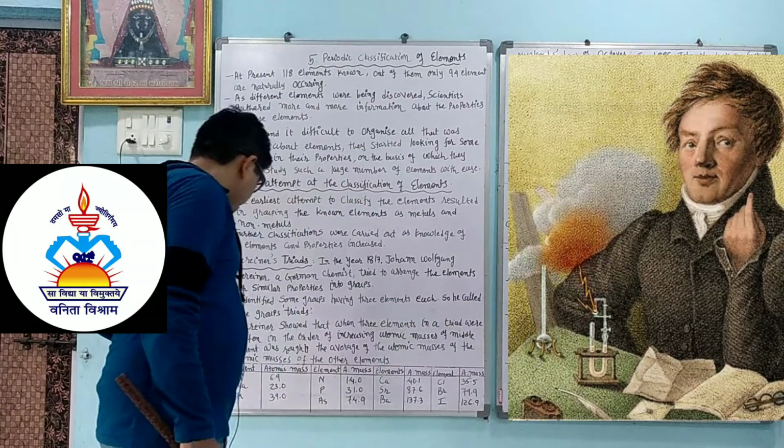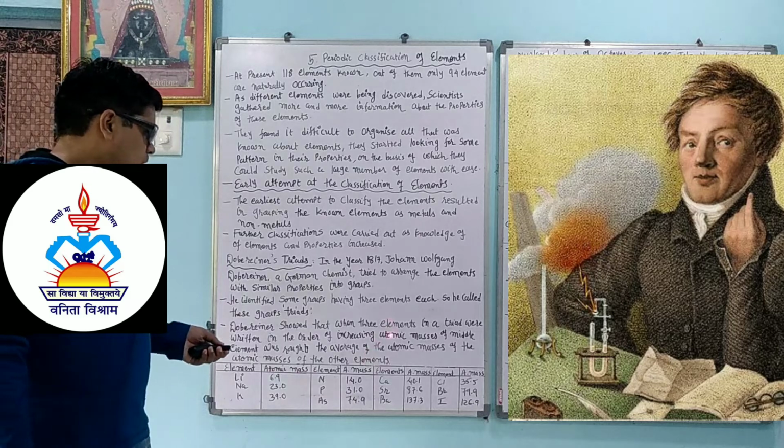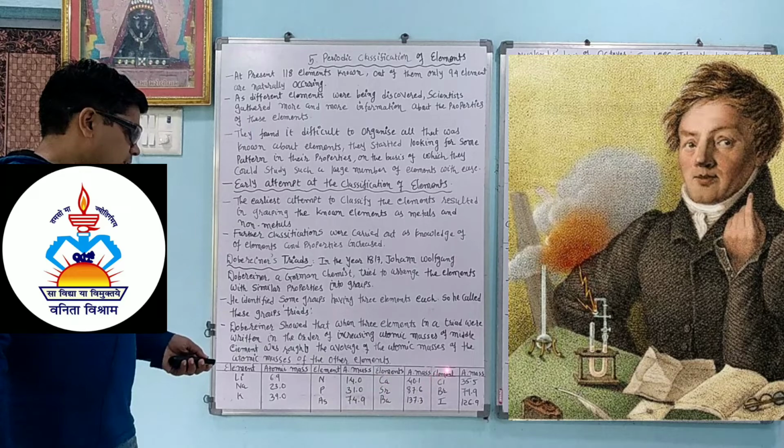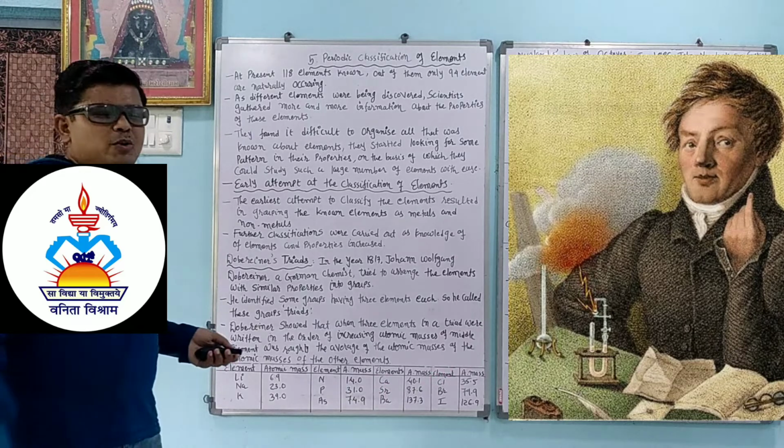So he arranged all the elements according to their atomic mass. He focused on atomic mass and took three elements, so it is called a triad.